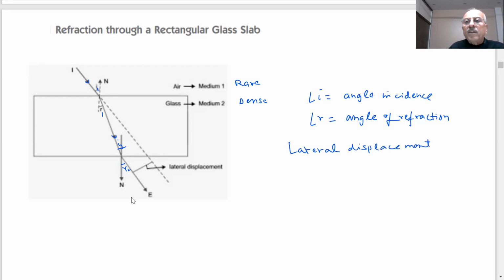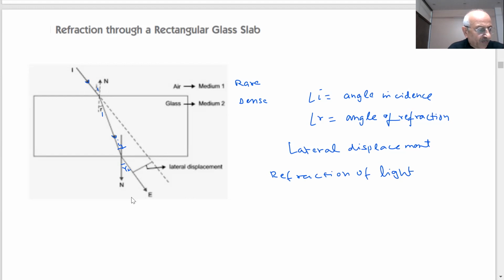The more the difference in the optical density of the two media, the more will be the lateral displacement. So we already said this is an example of refraction of light. So what has happened? Refraction of light.